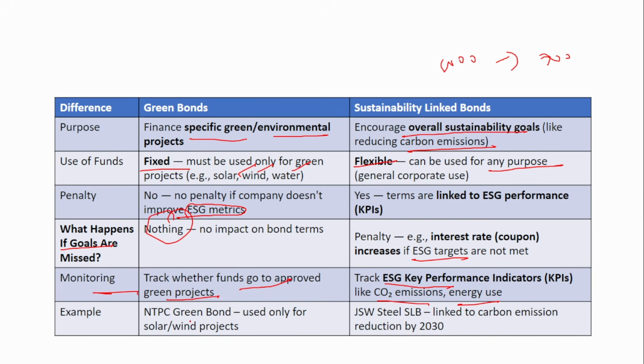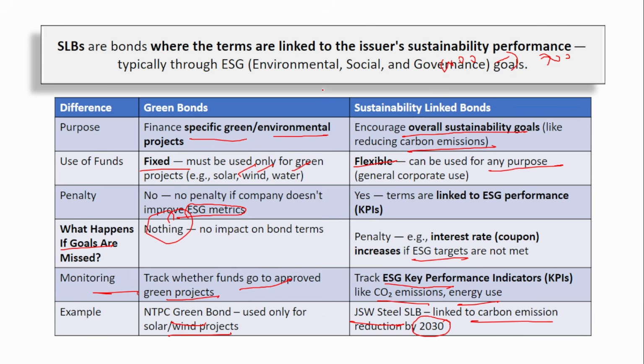An example of a green bond is the NTPC green bond, used only for solar or wind projects. Here is the JSW Steel SLB, which is linked to carbon emission reduction by 2030. So, I hope you don't have this confusion between green bonds and sustainability linked bonds. Green bonds have a specific use, but sustainability linked bonds do not have a specific use, it is generic only. They try to improve overall any of the factors from environment, social or governance, the overall ESG, not any particular thing. So, SLBs are bonds where the terms are linked to the issuer's sustainability performance, typically through ESG goals, that is, environment, social and governance goals.